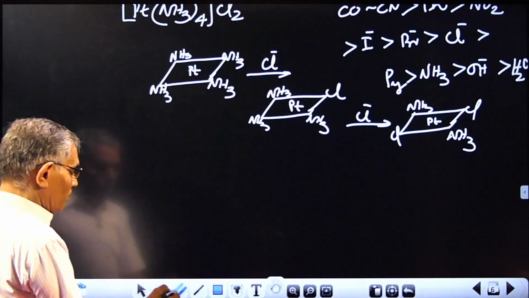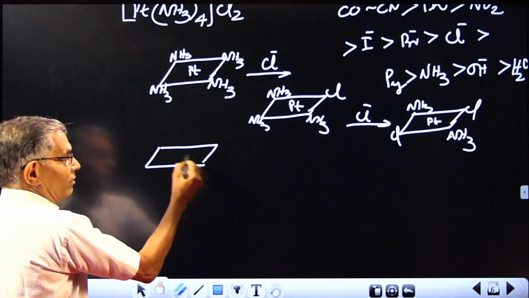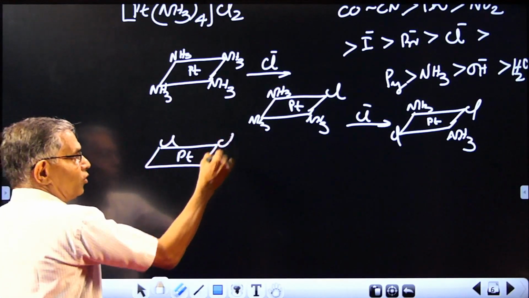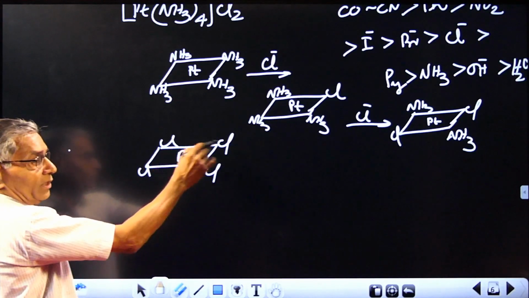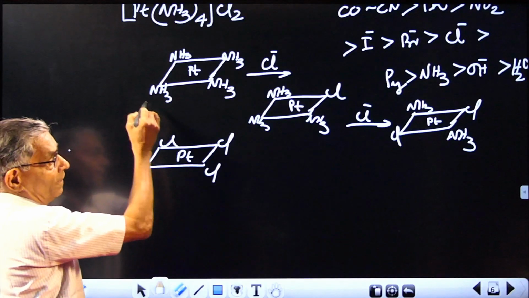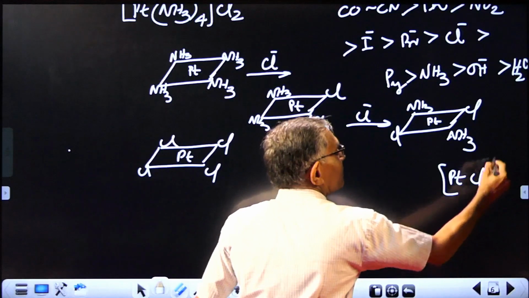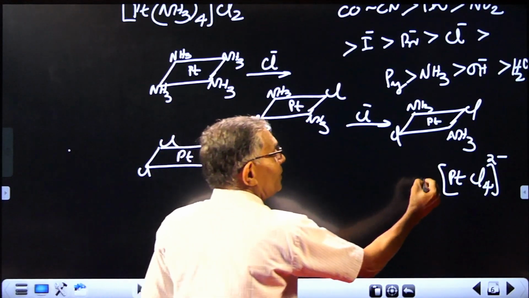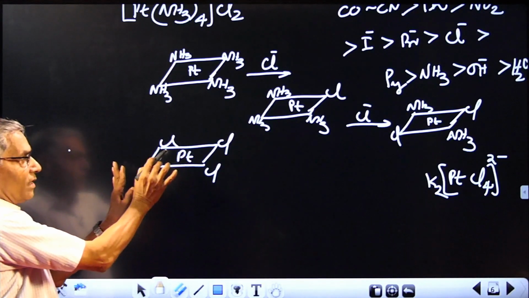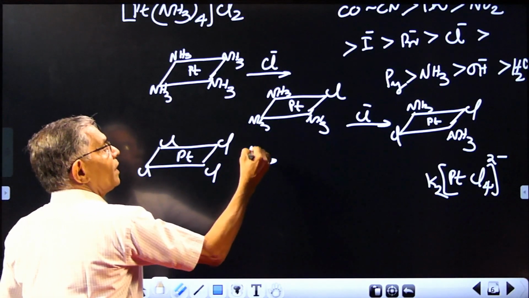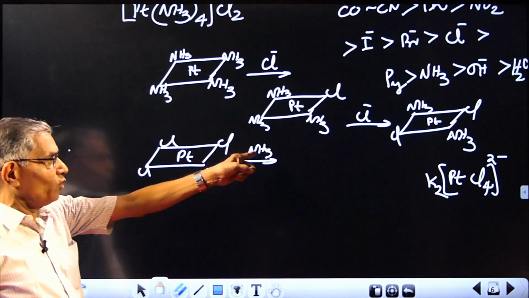We start with a compound containing chloride substituent. Start with platinum, let there be 4 chloride. So naturally this compound will have Pt2+ and Cl4, meaning the compound will be, I'll write it here, PtCl4 whole 2 minus. So its counter ion should be something like potassium or sodium. So this is the complex considered. Now you replace it with ammonia. You put it in aqueous ammonia, a fairly concentrated ammonia solution.